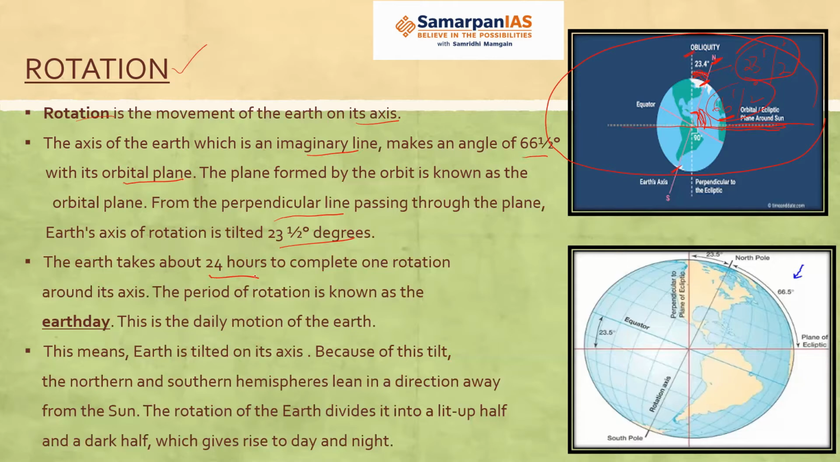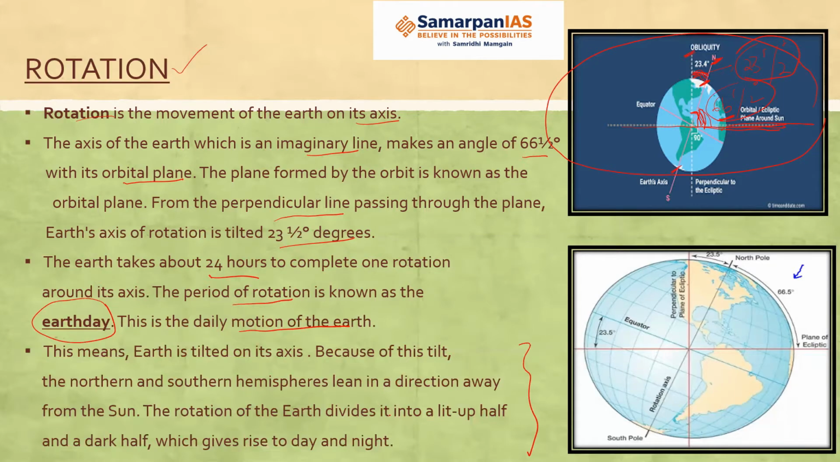Okay. Now, how much time does Earth take for one rotation? 24 hours. Okay. Which decides the day and night. This period of rotation, 24 hours, is known as Earth Day. And every day, Earth rotates on its axis. So this is the daily motion of the Earth. Now, the next point. This means Earth is tilted on its axis. And because of this tilt, the northern and southern hemisphere lean in a direction away from the sun. This also we will see.